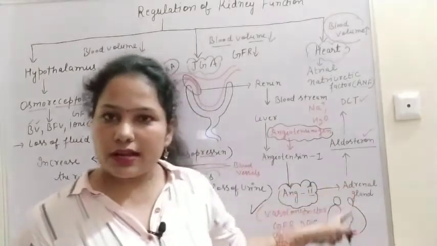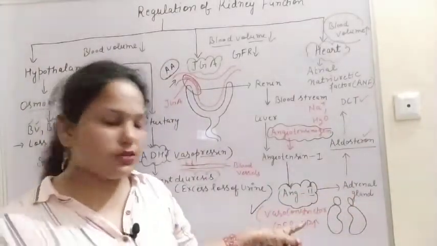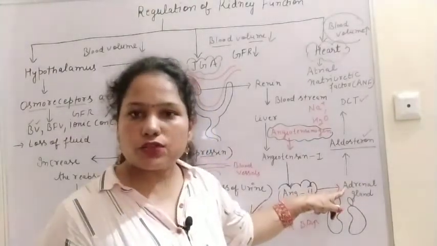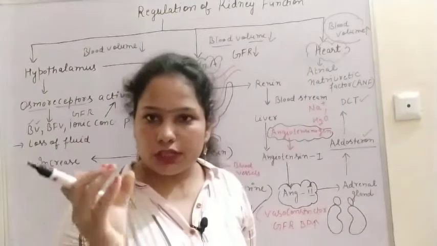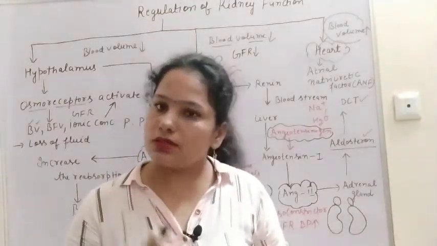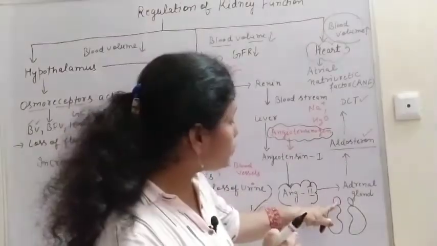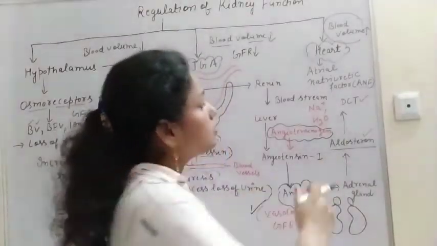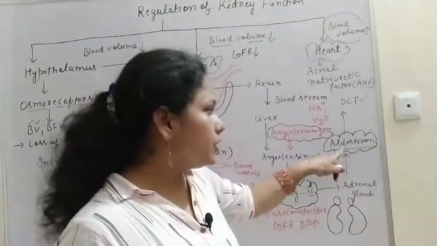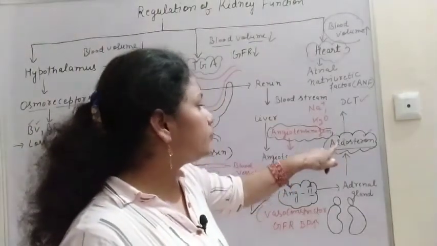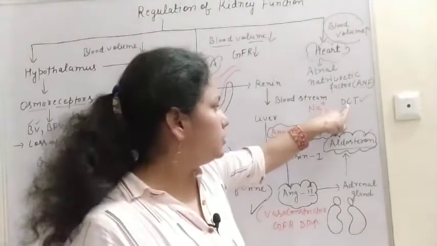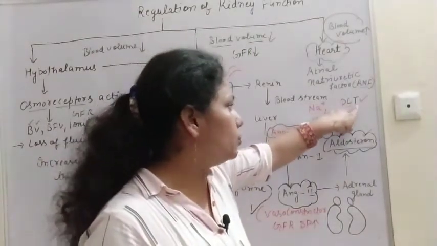The second function of angiotensin 2 is that it works on the adrenal gland. The adrenal gland is present above both kidneys, and it has two parts like the kidney: the outer part, the cortex, and the inner part, the medulla. The cortex of the adrenal gland releases a hormone, aldosterone, and this aldosterone works on the DCT, the distal convoluted tubule.